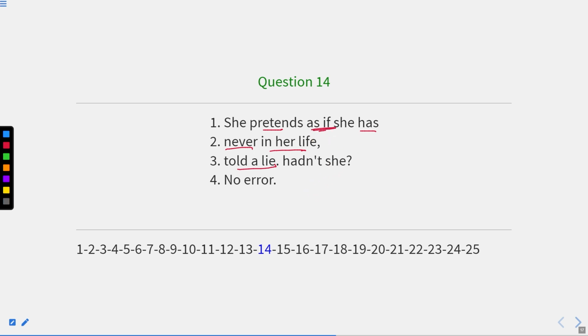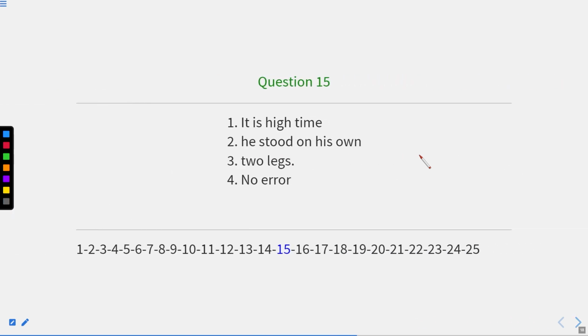Now, whenever we write the phrase as if or I wish, after that, whatever verb we have, it should always be in past perfect form. Okay, so here, as if she had never told. Has should be replaced with had. So the correct sentence will be: she pretends as if she had never in her life told a lie, hadn't she? Okay, so here the error is in part first. She pretends as if she had. Okay, now let us move to question number 15.